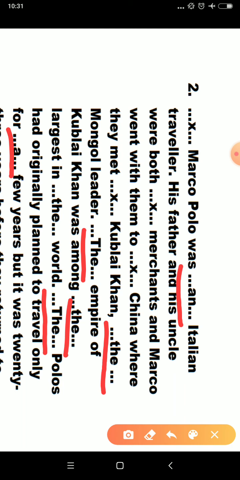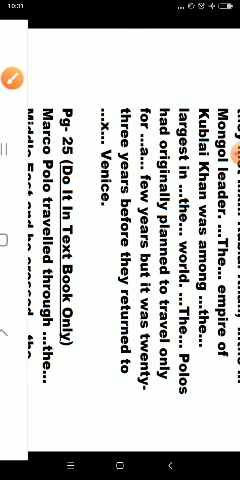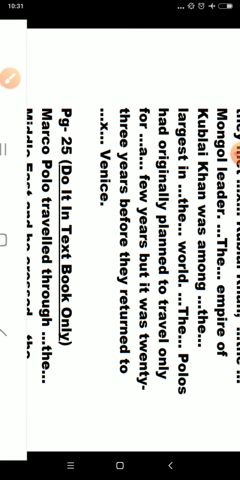The empire of Kublai Khan was among the largest in the world. This one also, the world. Then the Polos had originally planned to travel only for a few years. Let us see now. For a few years. This is for a few years, but it was 23 years before they returned to Venice. Up to here you do.